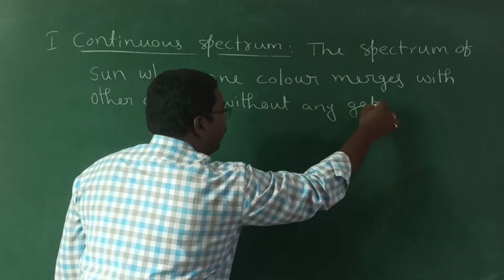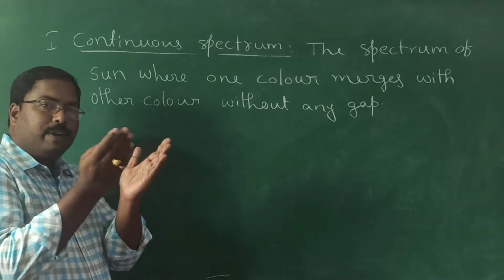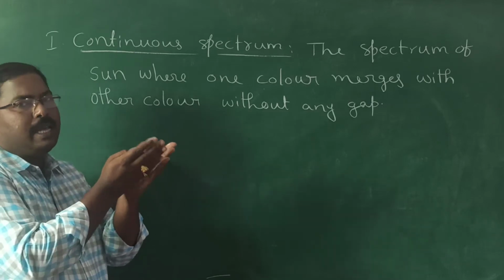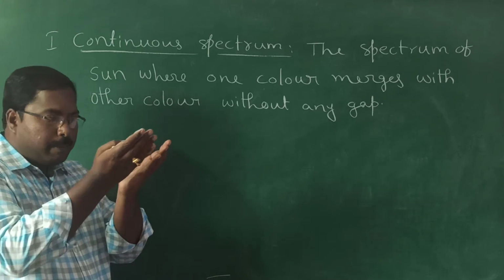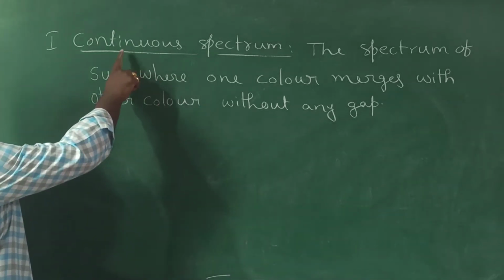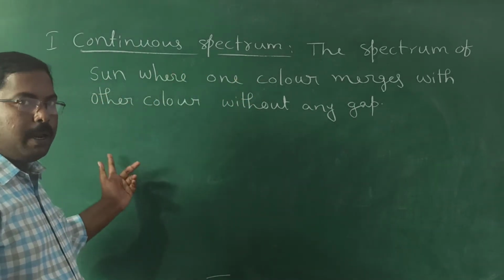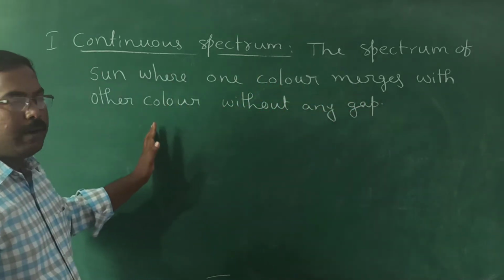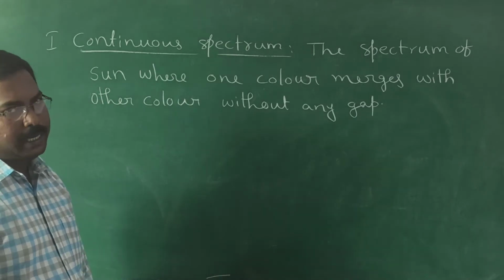That is what we generally observe in the rainbow. Practically we have all seen the rainbow. There is no gap between the different colors. One merges with the other color, or in our language, one mixes with the other color, at the borders I am telling. So the continuous spectrum is the spectrum of the sun or bulb in which one color merges with the other color without any gap.